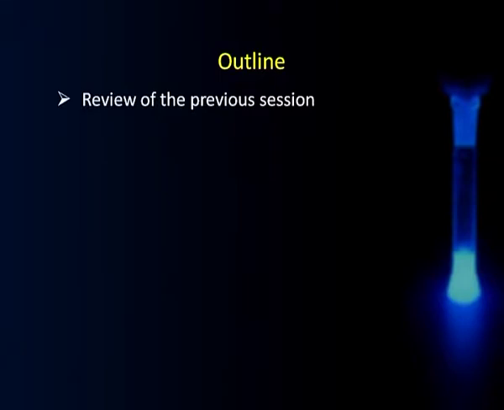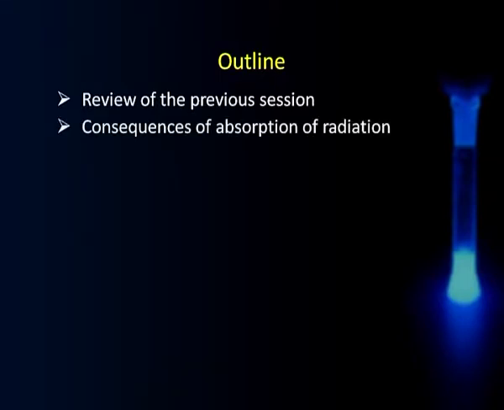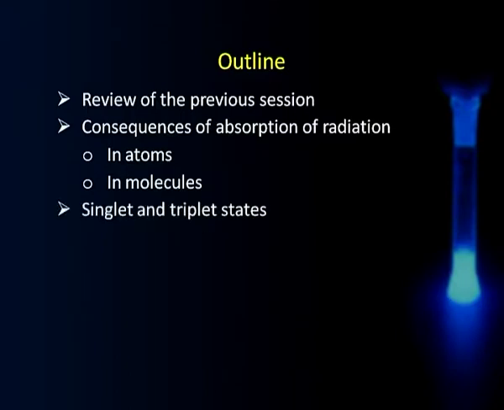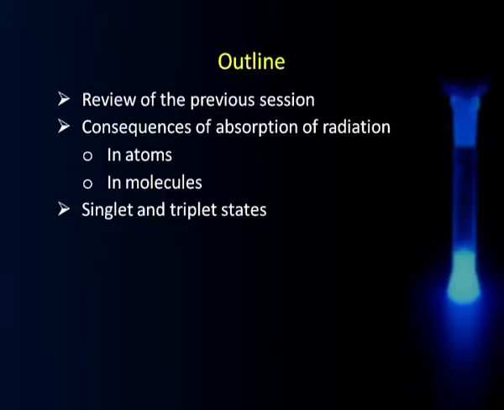of the previous session. Thereafter, we will take up the consequence of absorption of radiation. In this process, we will see what happens in case of atoms and what happens in case of molecules when these species interact with radiation. Having done that, we will briefly touch upon singlet and triplet states, because this becomes pertinent, more in the context of molecular systems. Thereafter, we will see what these states are and what they signify.